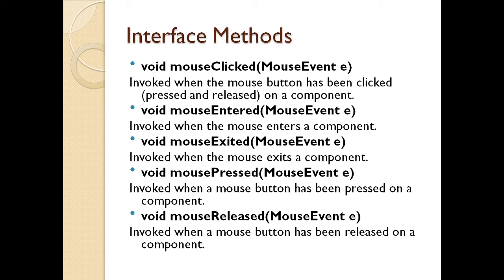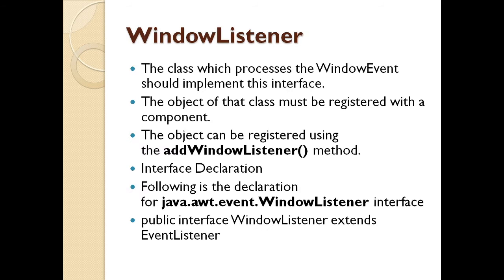Now proceeding further, I have the window listener. I have got multiple windows on my user interface. So when I have to apply any action to the windows, I need to have the object registered with the component. How do I register the window listener? I can register the window listener by calling the add window listener method. And for this interface, I need to declare and import the package java.awt.event.WindowListener interface. The window listener extends the event listener class.